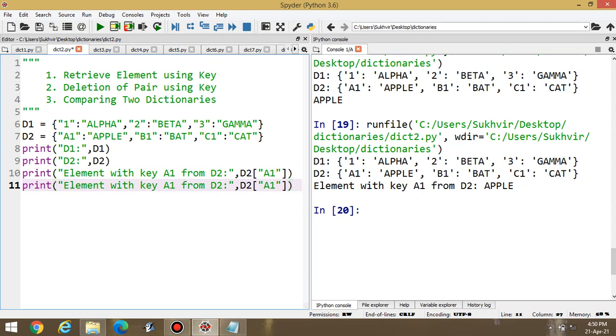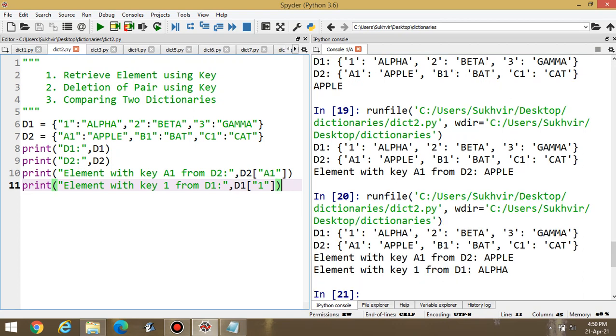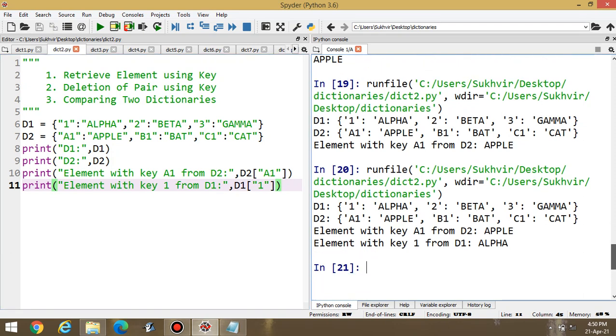Suppose I am writing 1 here and D1 here. Here I have to change into D1 and in double quotes I have to write 1. Now execute the program. Element with key 1 from D1 is equal to alpha.